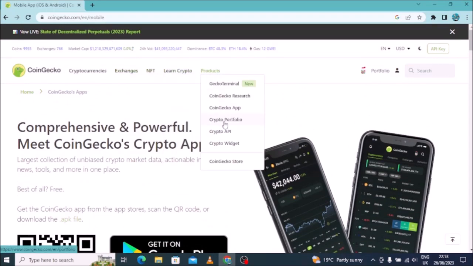Still, the crypto portfolio, you can get it from here. There is crypto API, there is crypto yield and crypto store. Everything that you'd like to see on Coingecko, they are still there.